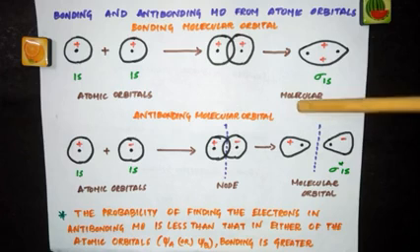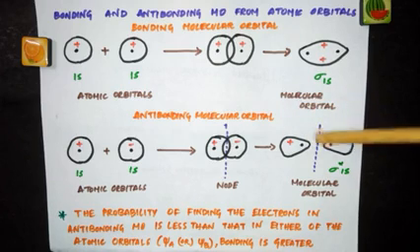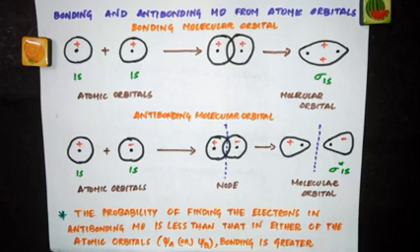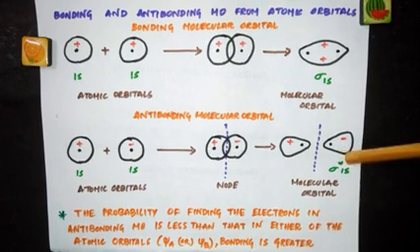So there is no probability of finding an electron in the region of overlap between the nuclei. This situation does not favor the bond formation. Such an orbital is called an antibonding molecular orbital, and it is designated as sigma star 1s. As I told you, this asterisk is used to represent an antibonding molecular orbital.